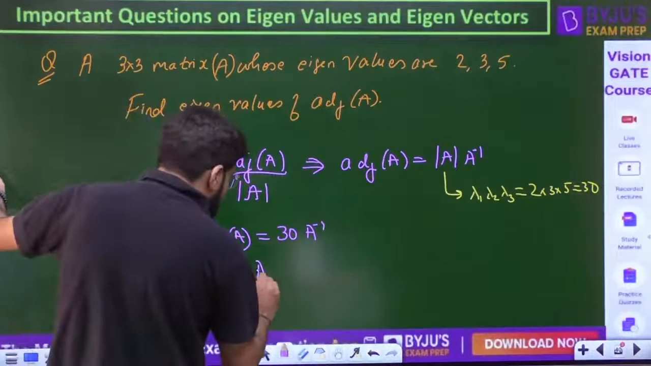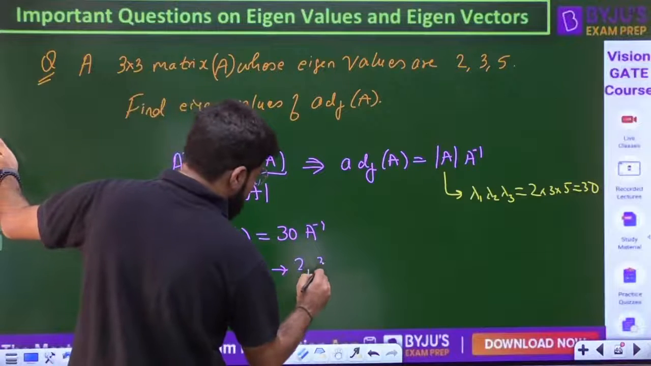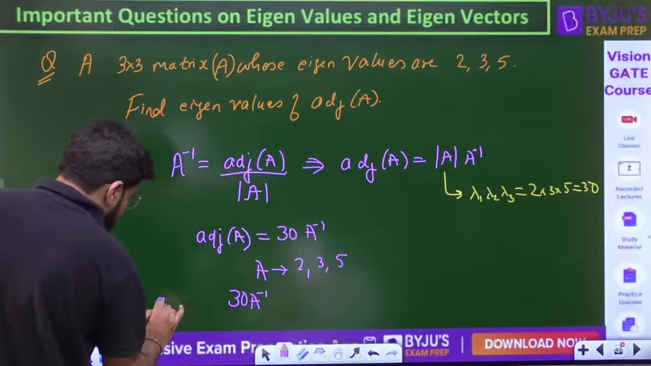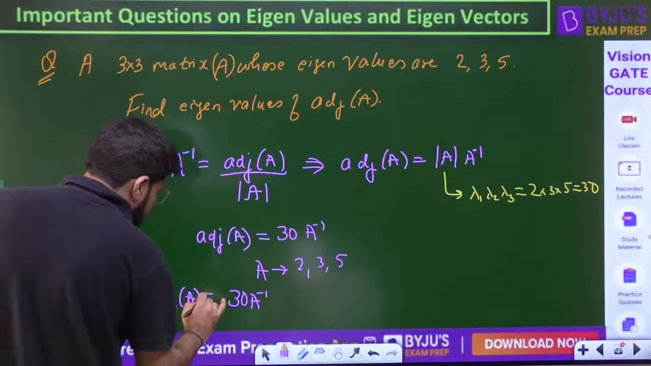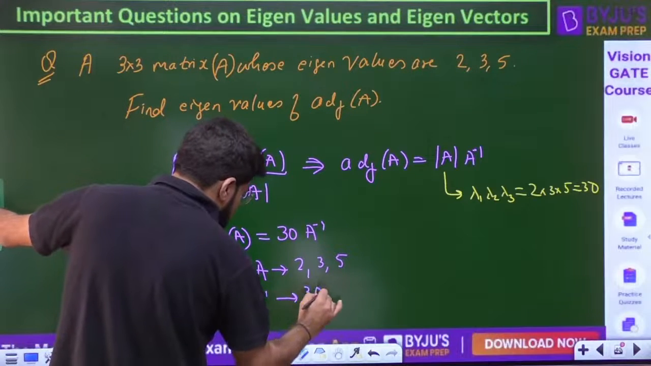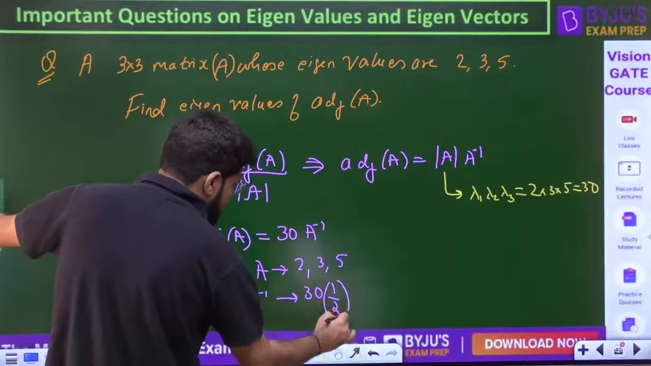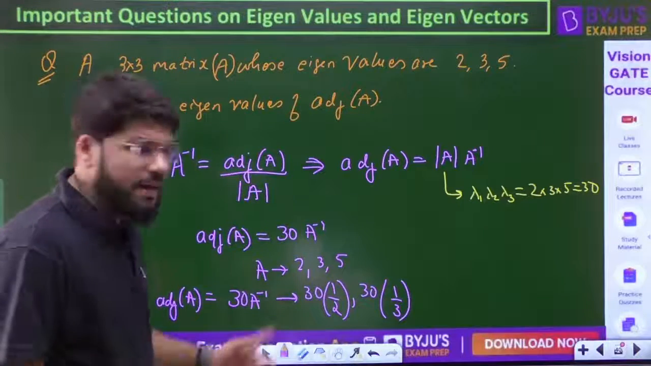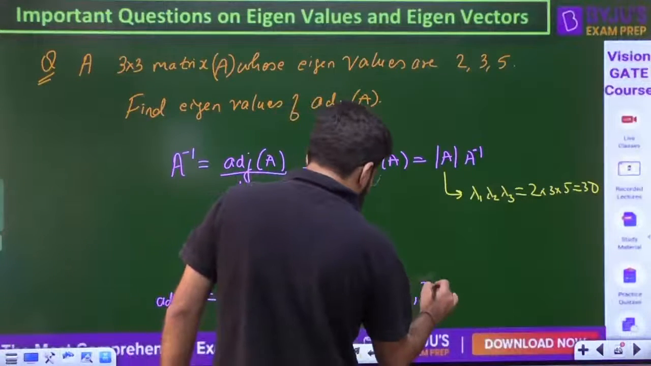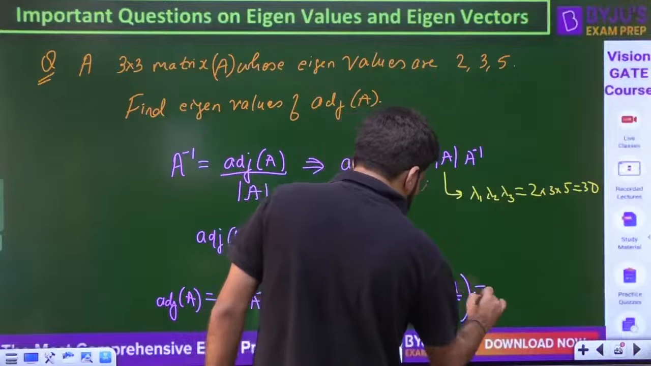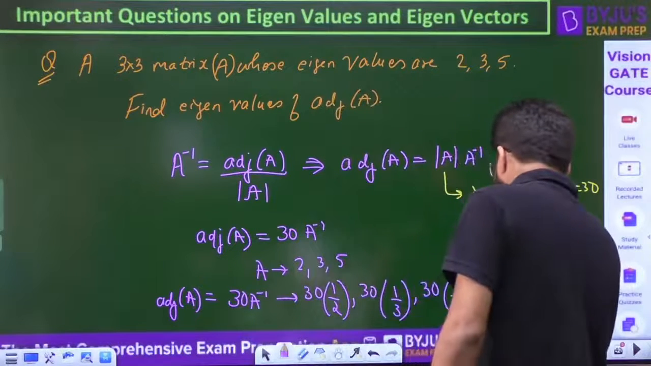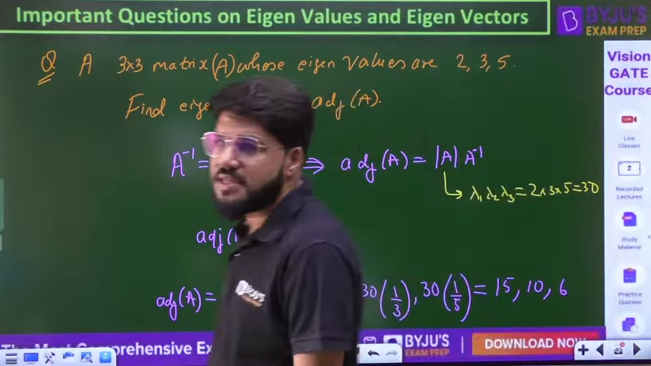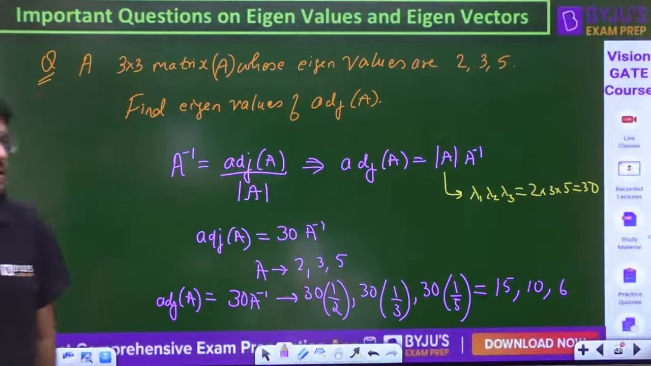The eigenvalues of A are given to me as 2, 3, 5. So the eigenvalues for 30 A inverse, which is going to make your adjoint matrix, correspond to 30 into A inverse. That is 1 by 2. 30 into A inverse. The A inverse eigenvalue is 1 by lambda, no? Just reciprocating all of them and then eventually multiplying by 30. So my eigenvalues are 30 by 2, that is 15. One of them is 15, one of them is 10, one of them is 6. 15, 10, 6.